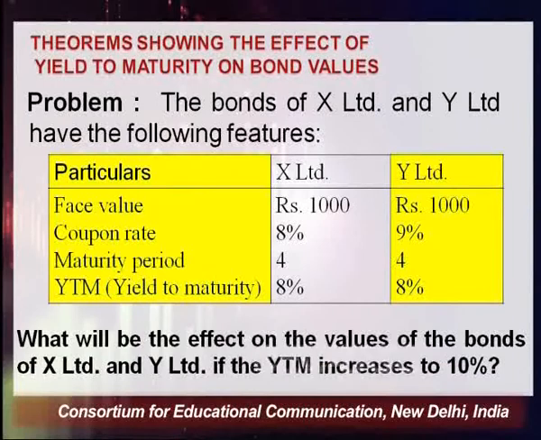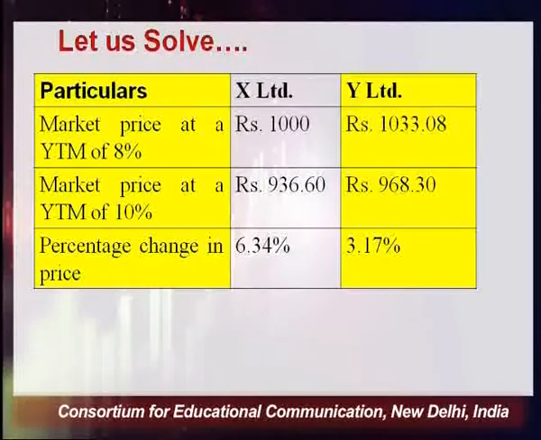So the question is asking us what will be the effect on the values of the bonds of X and Y Limited if YTM increases to 10%. So let's solve it. When the market price at YTM of 8%, for X Limited the price becomes 1000, and for Y Limited, if you do the calculation, the price comes to be 1033 rupees and 8 paisa. But when YTM increases to 10%, the price becomes 936.60, and in case of Y Limited, it becomes 968.30.